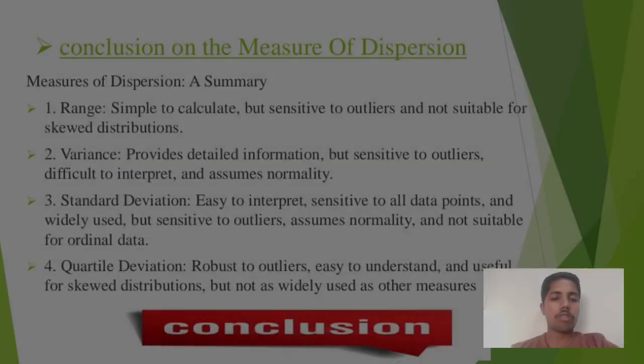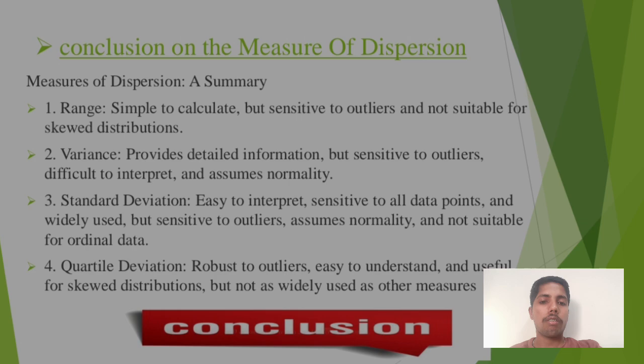Conclusion of the measures of dispersion. First one is range: simple to calculate but sensitive to outliers and not suitable for skewed distributions.